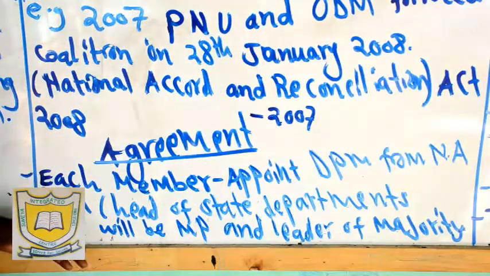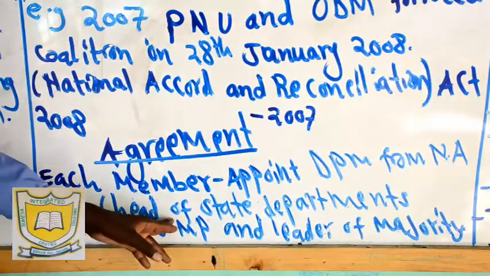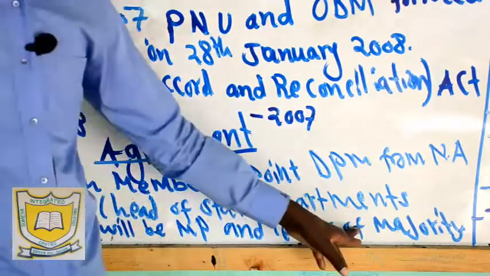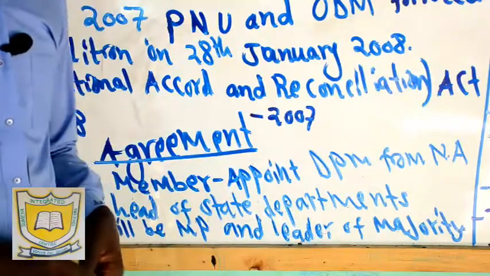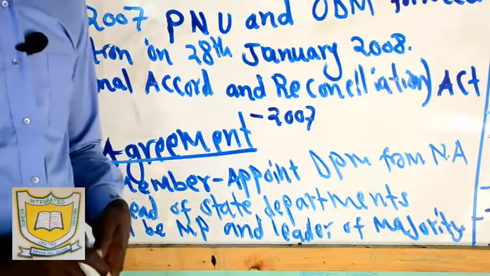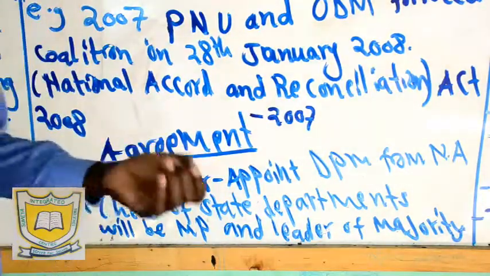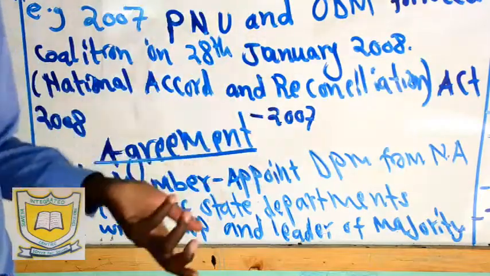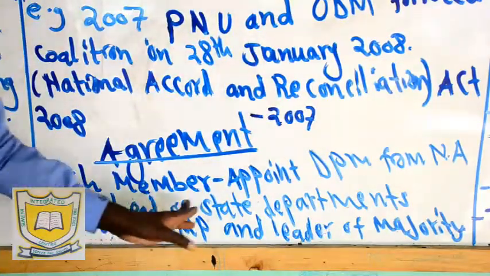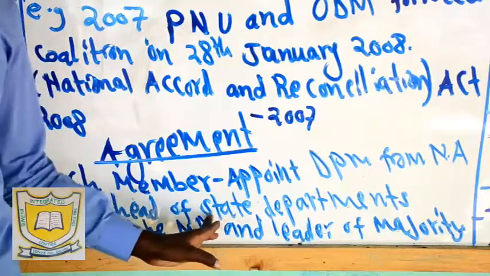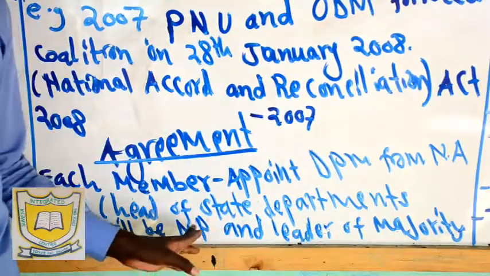Number two, the Prime Minister was to be the head of state departments. State departments, according to the new constitution, are what were referred to as the ministries. Ministry was the term in the old constitution, but in the new constitution they are called state departments. So state departments are ministries.